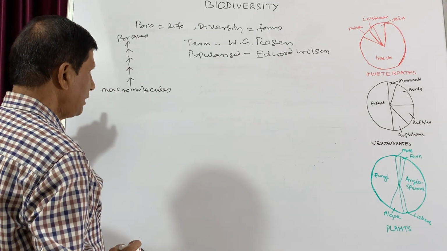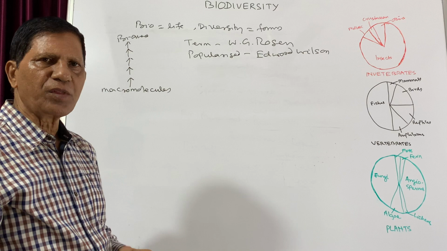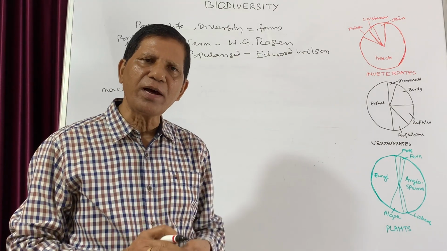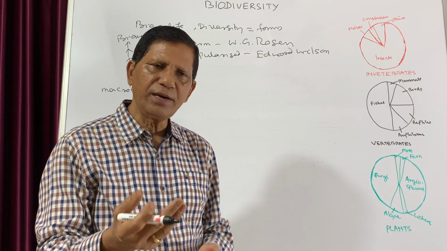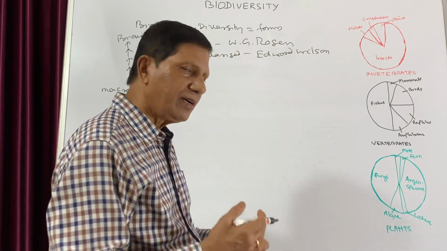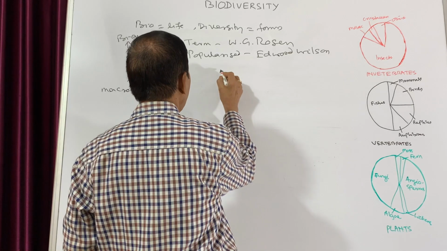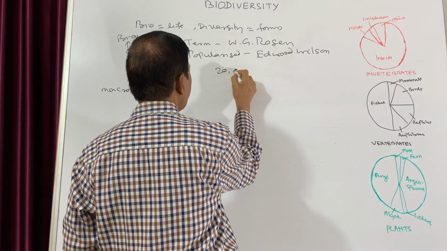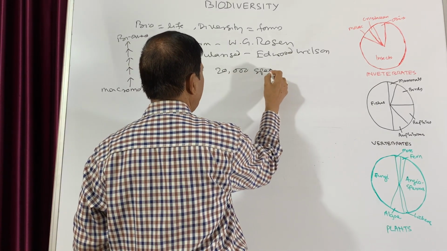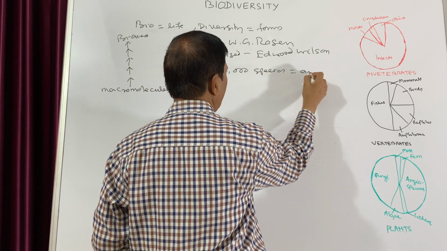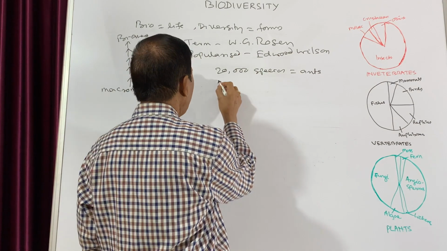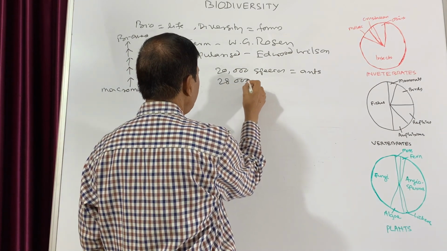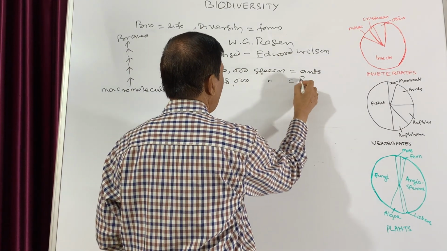But from the different levels of biological organization, if you tell a common man that on this earth there are 20,000 species of ants, will the common man believe? No. There are 28,000 species of fishes.